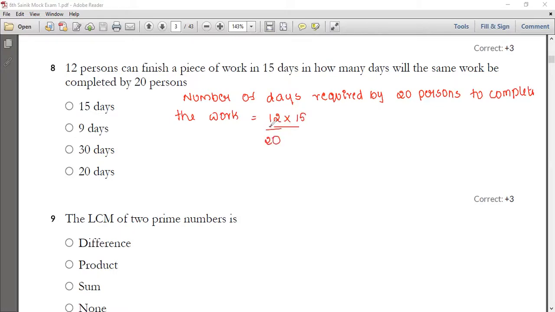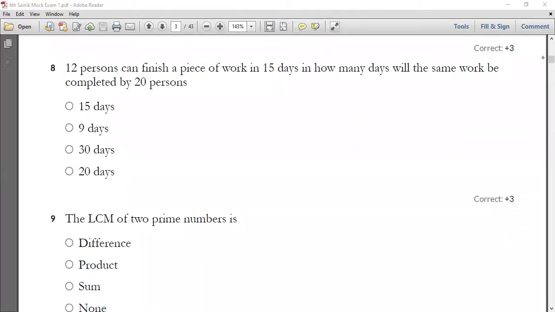Okay, that's the easiest way I'm using. So 5 fours are 20, and 4 threes are 12, so 3 threes are 9. So how many days are required? It's 9 days. So the number of days required by 20 persons to complete the work is 9 days. So this is your solution for your eighth one. Now let me go with your ninth one. All of you have a look into your ninth one now.